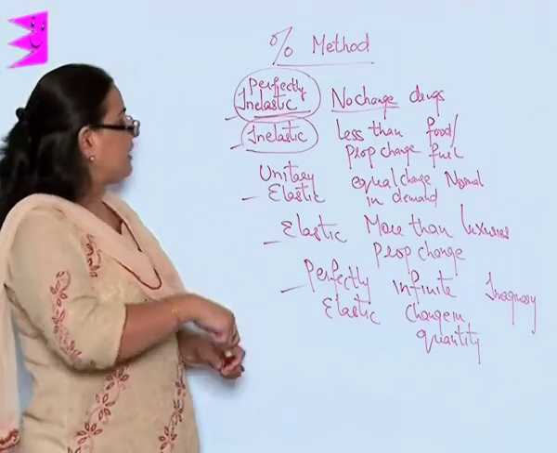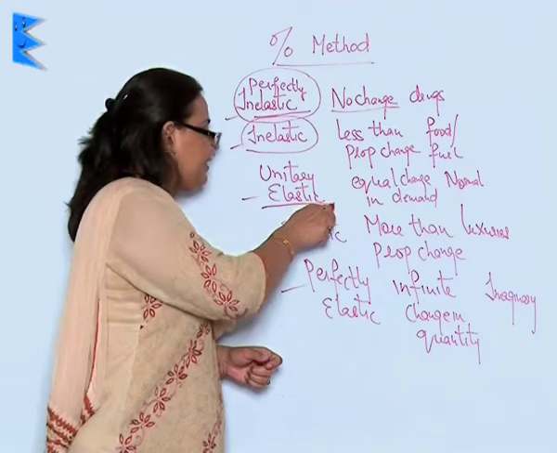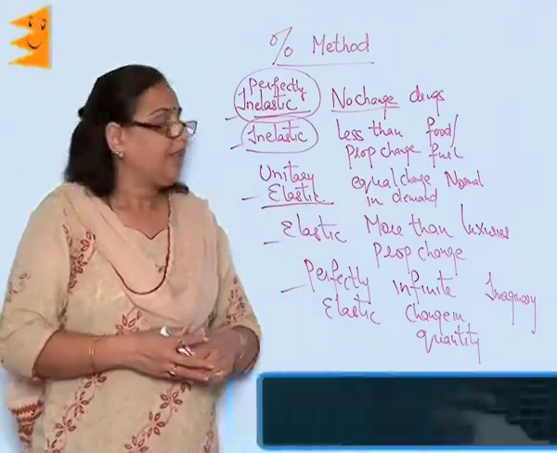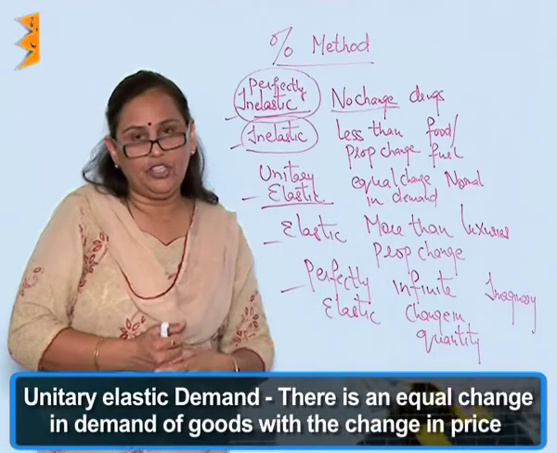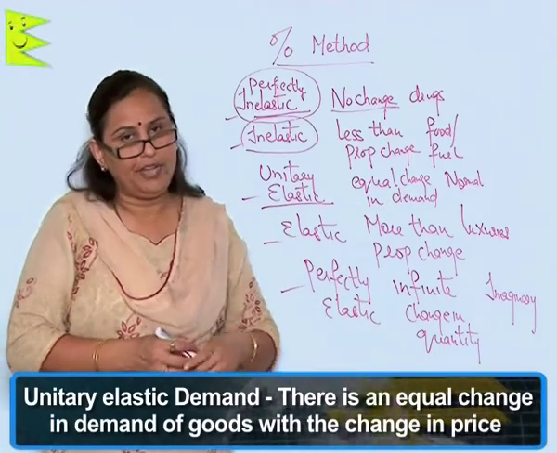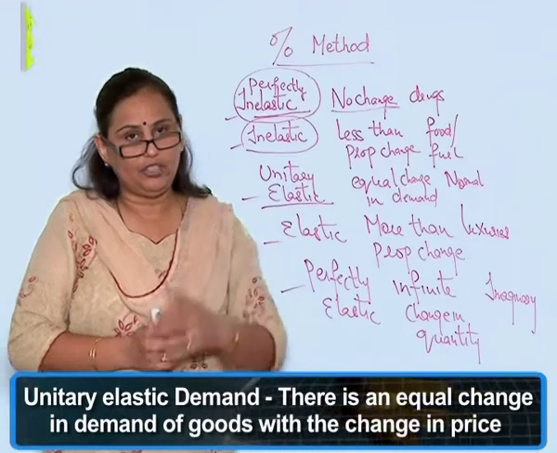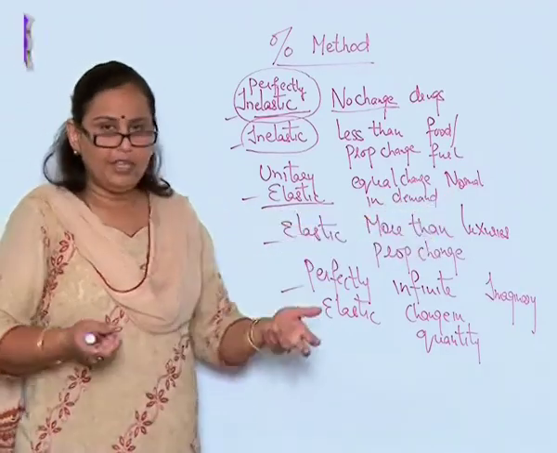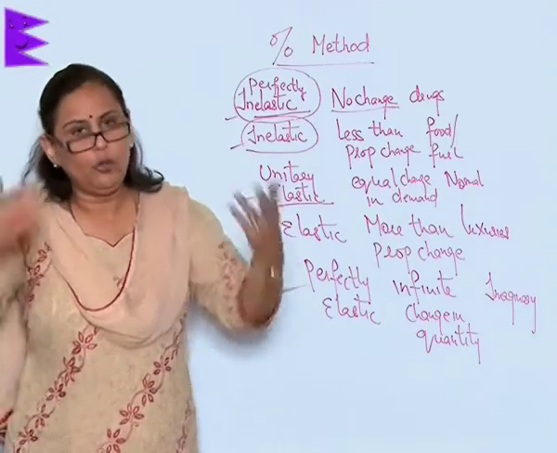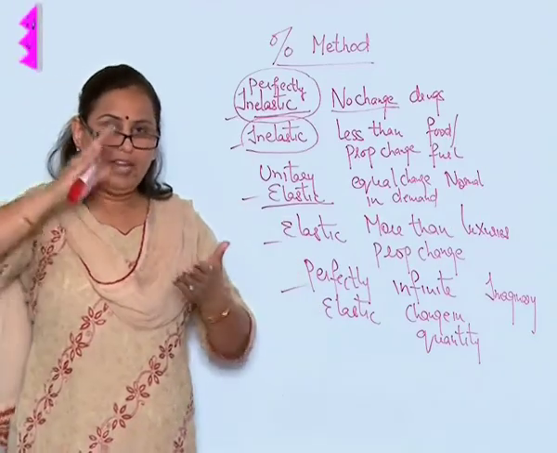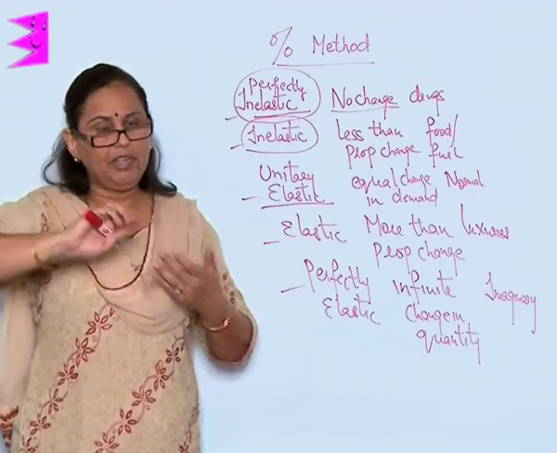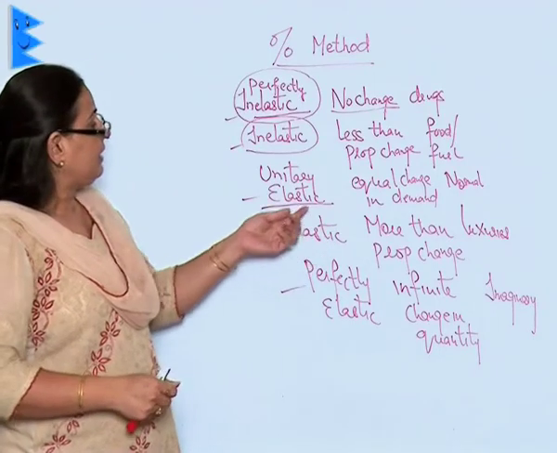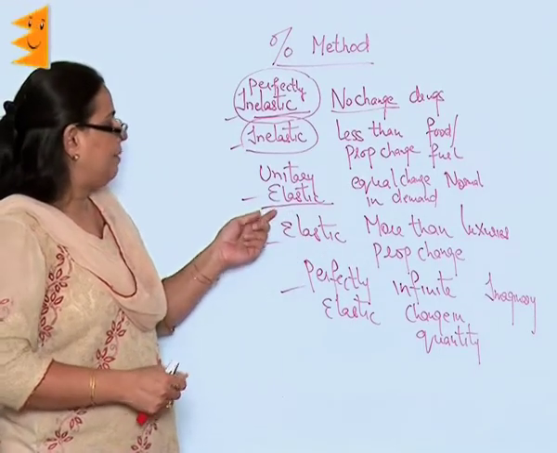The third of its kind is the unitary elastic demand. In such a situation, there is an equal change in the quantity demanded at the price change. This can happen in normal goods, goods which we need or we can even do without. So when the price has increased, we will see to it that we buy less or we don't buy. So this is the unitary elastic demand.